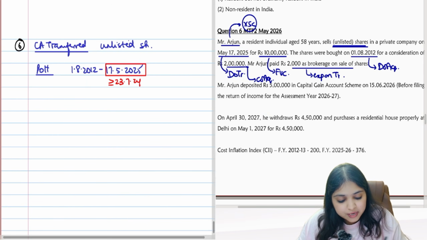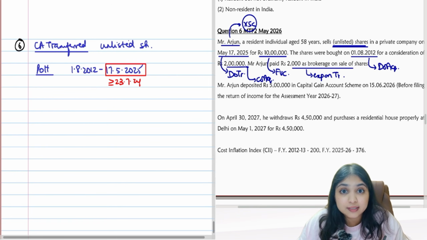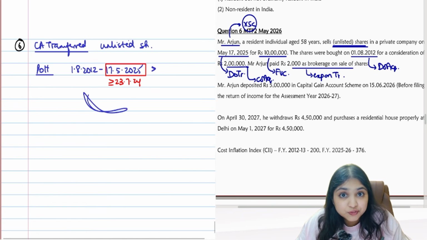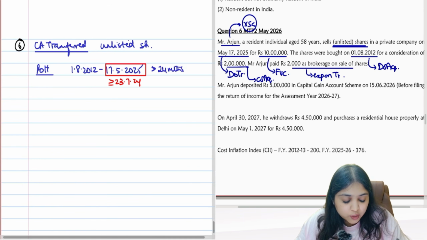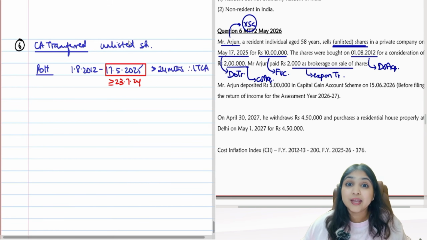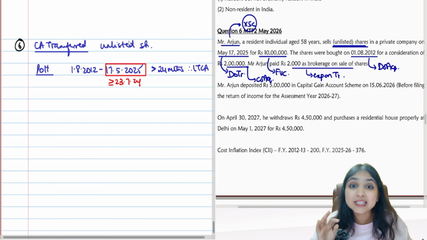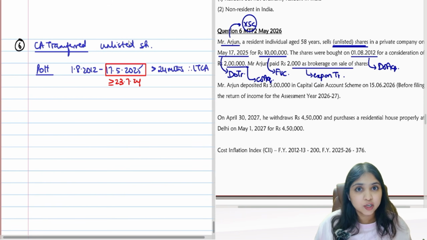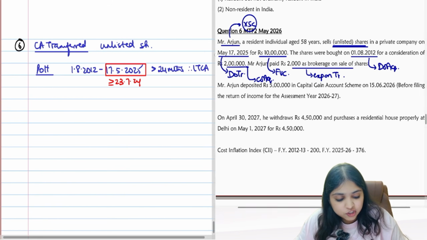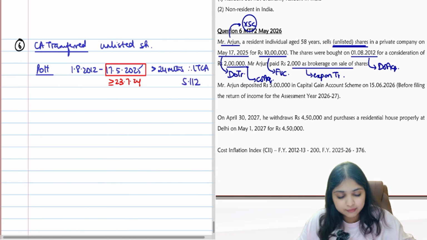So what's the relevant period of holding? Unlisted shares. Relevant period of holding will be 24 months. Am I holding the shares for more than 24 months, guys? Yes, I am holding them for more than 24 months. Therefore, it will become a long-term capital asset. Will 112A apply here? Only if it is listed equity shares, 112A will apply. This is unlisted shares, so therefore 112 only will apply.